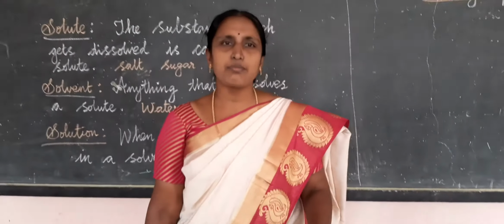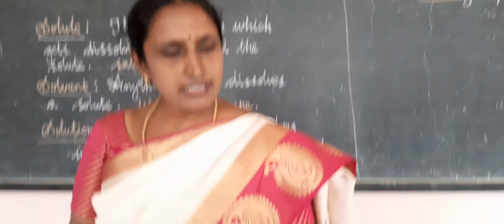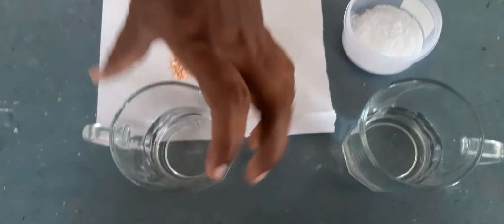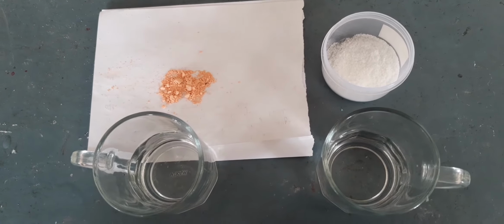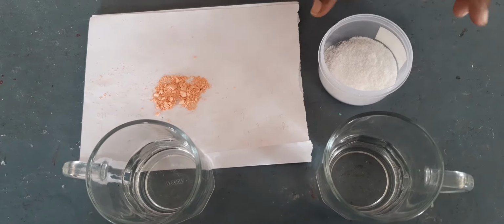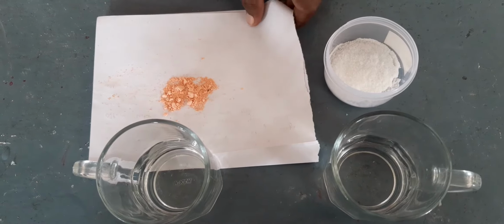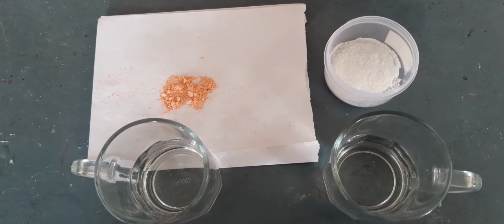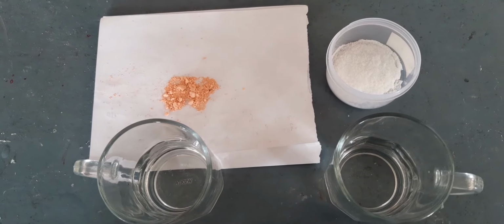Today I am going to explain about solubility of the substance. Okay. Now see that. What is solubility? Solubility in a liquid is a peculiar property of the substance. This is salt. This one is chalk powder. The property of the substance dissolving in the other is called solubility.